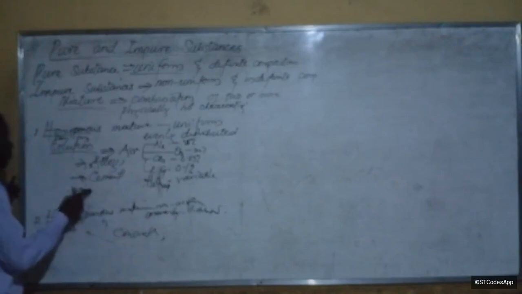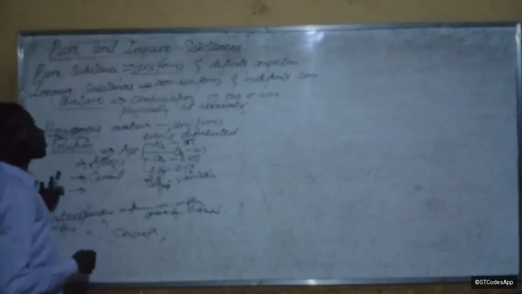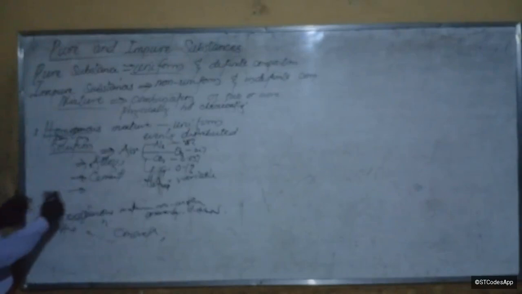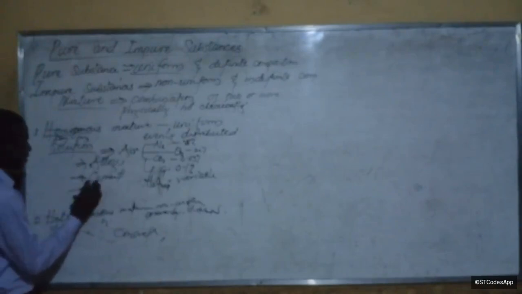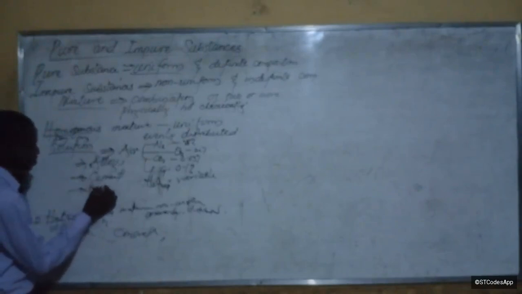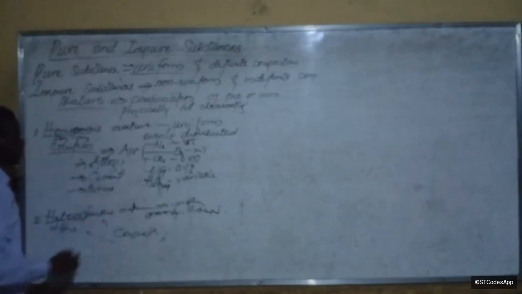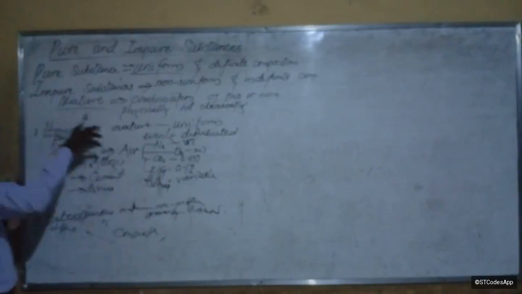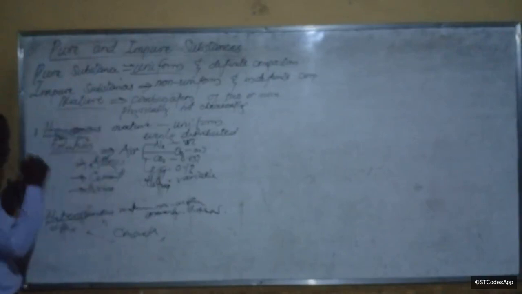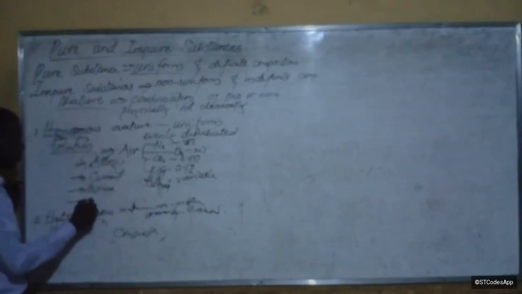For the homogeneous mixture, what other thing did you mention? So salt and water, that is brine. Is that okay? Brine. Or if I say sugar and water,